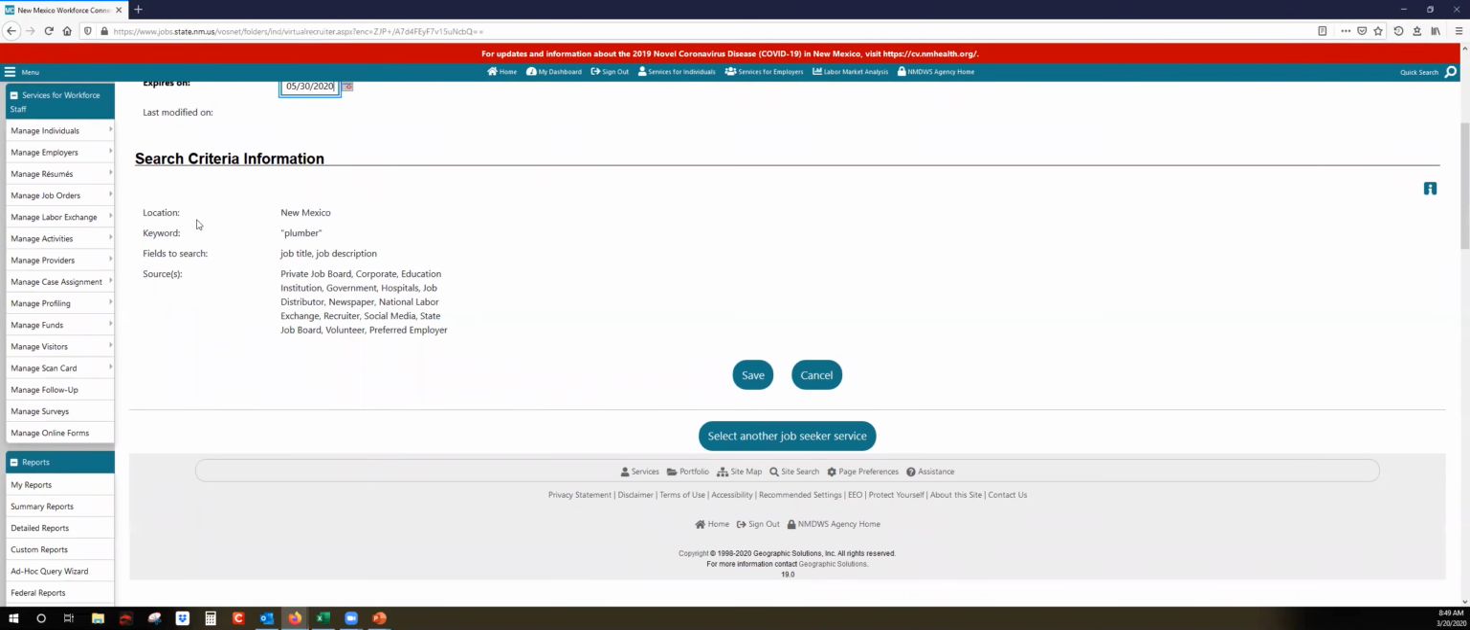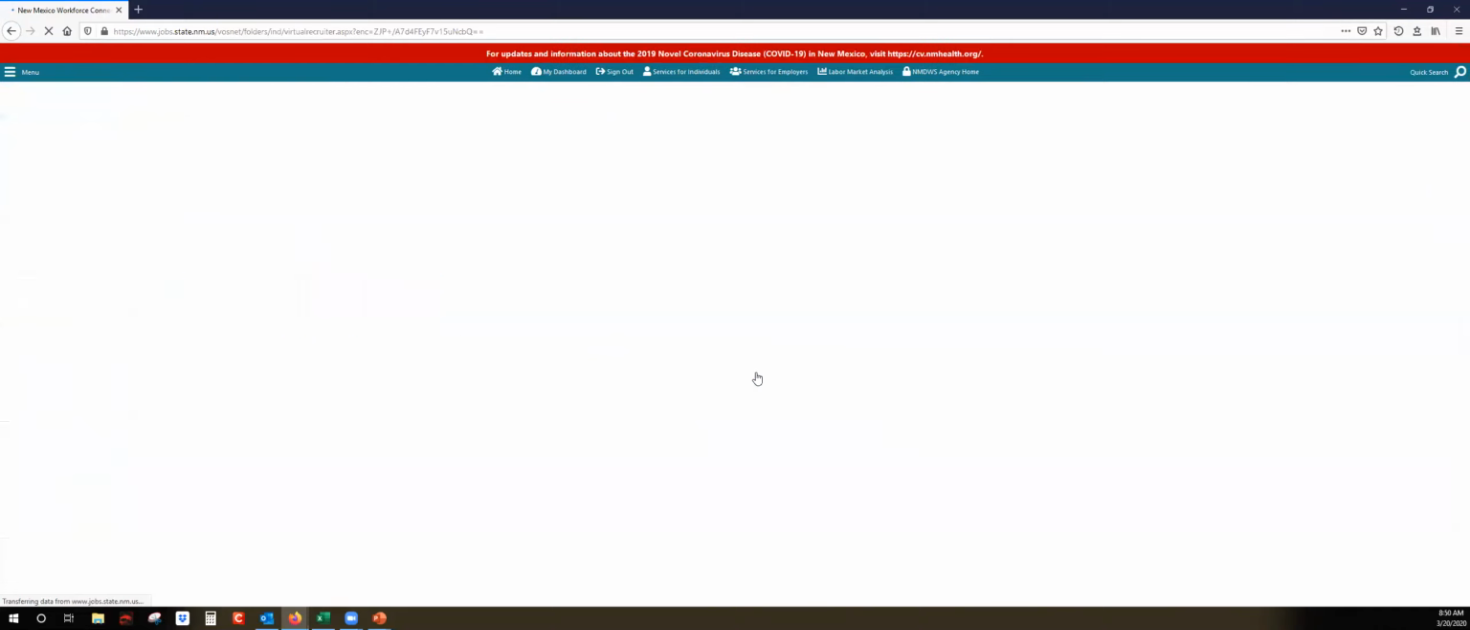So right now it's telling me it's going to look in New Mexico. It's going to look for the keyword plumber. It's going to search in the job title and job description for this keyword, and it's going to look for all these sources that I have available in the New Mexico Workforce Office. So we'll hit save.